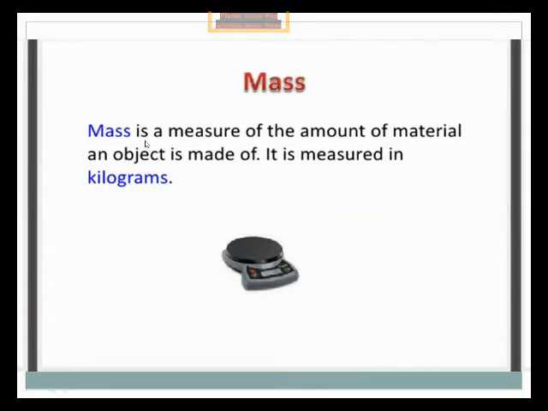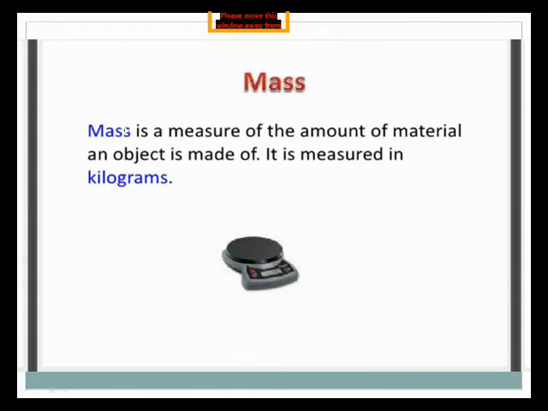Mass is the measure of the amount of material, and it is found with the help of the kilogram. For example, if you need 1 kilogram or half a kilogram, these are included in the second measurement. This is called mass.